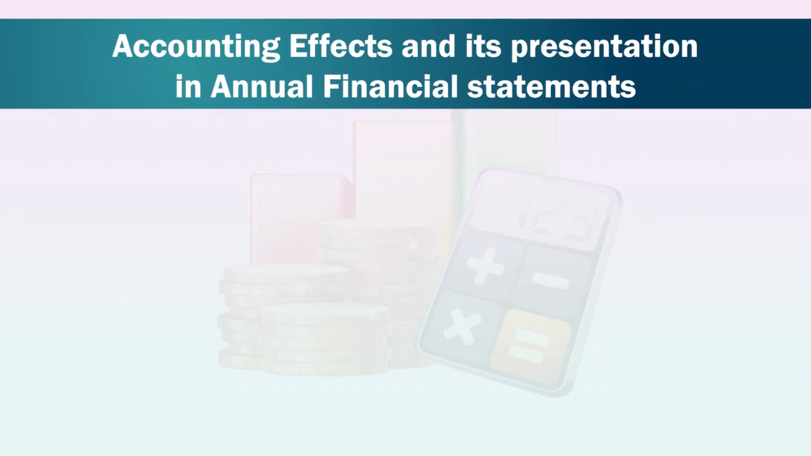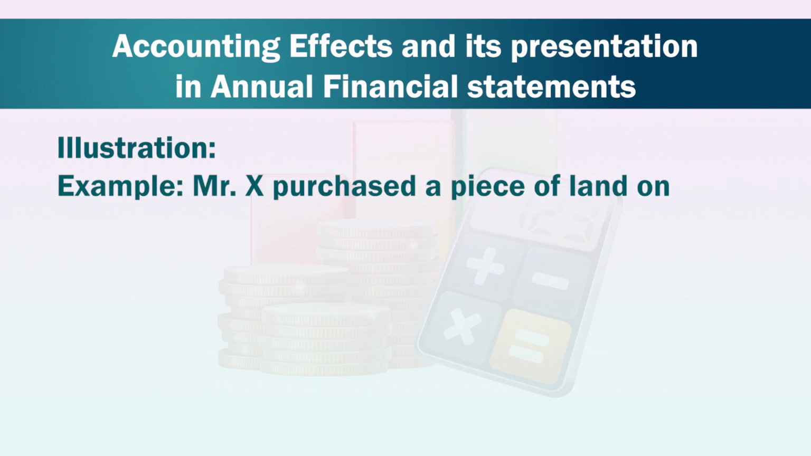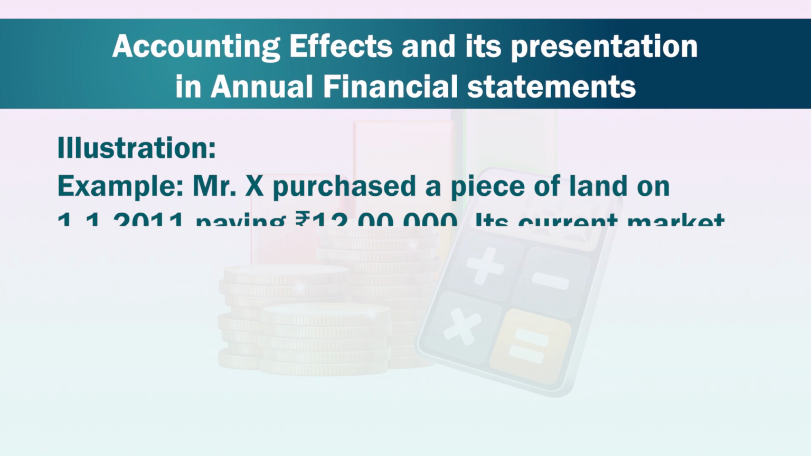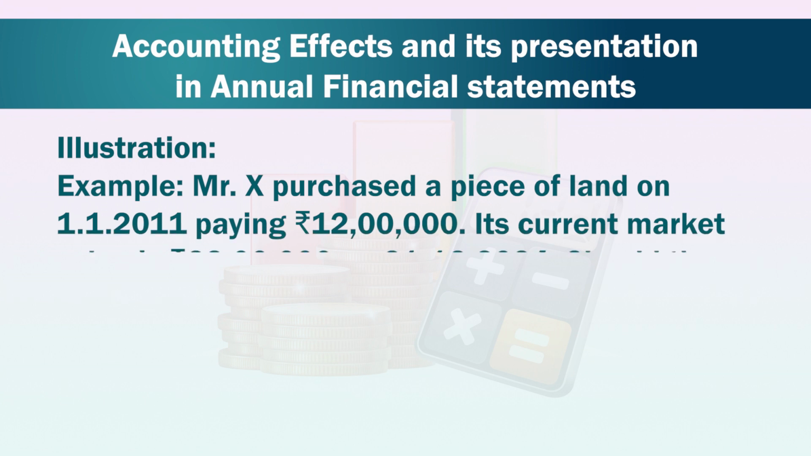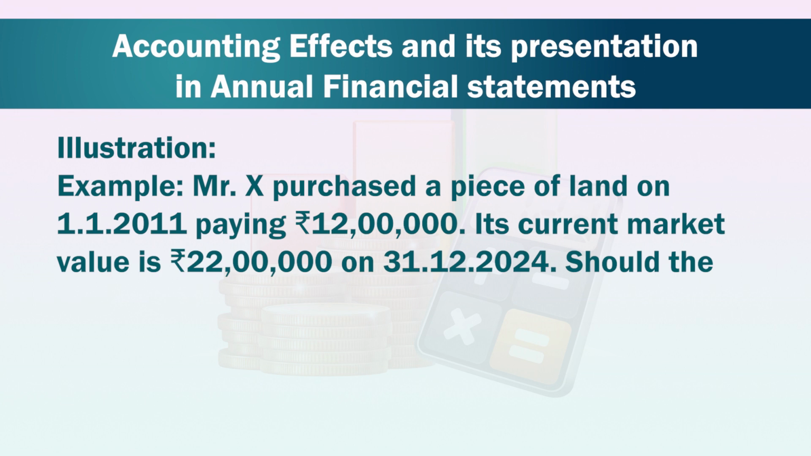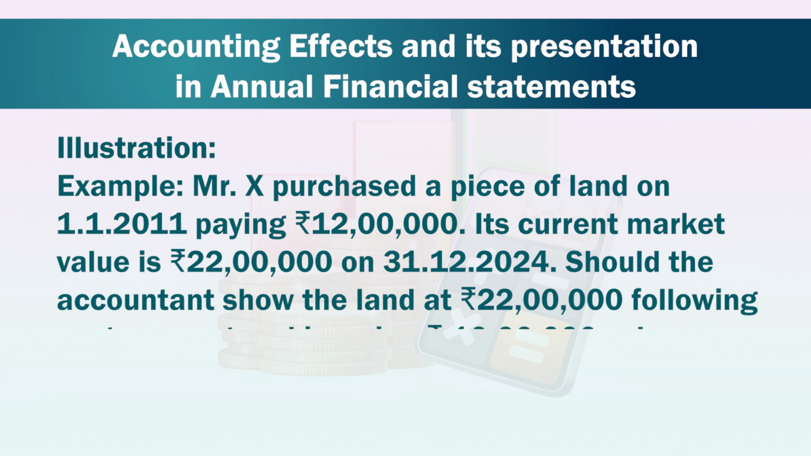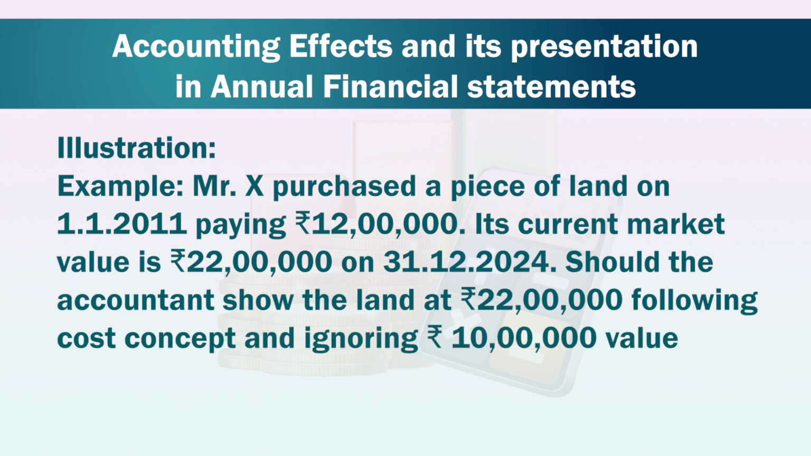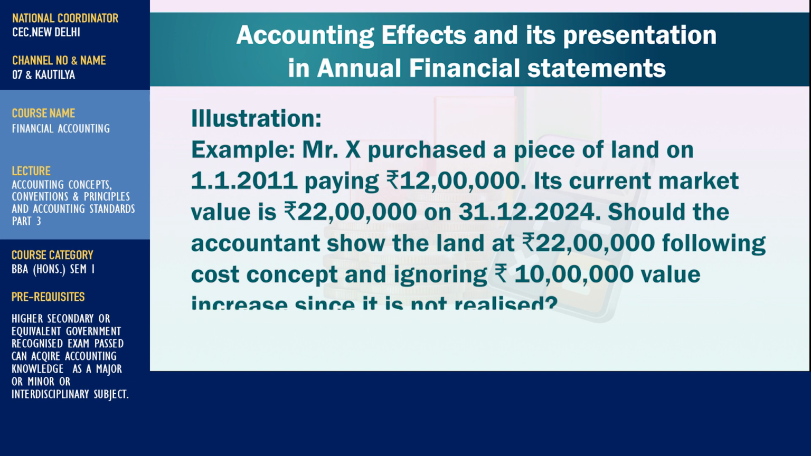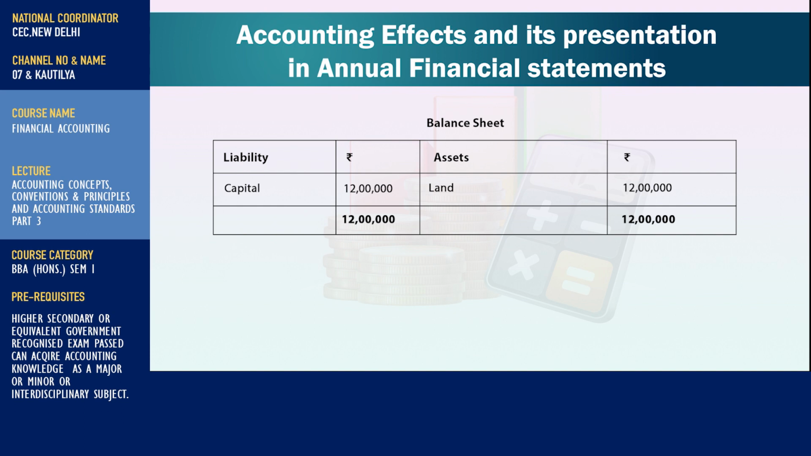Now we will see the accounting effects and its presentation in annual financial statements. Illustration: for example, Mr. X purchased a piece of land on 1st January 2011 paying rupees 12 lakh. Its current market value is rupees 22 lakh on 31st December 2024. Should the accountant show the land at rupees 22 lakh, following the cost concept and ignoring the rupees 10 lakh value increase since it is not realized? Look at the balance sheet.